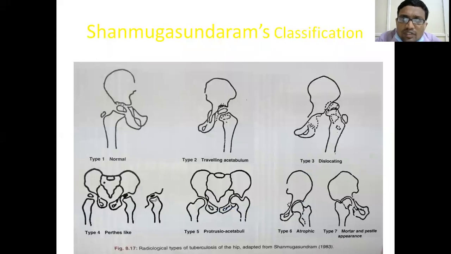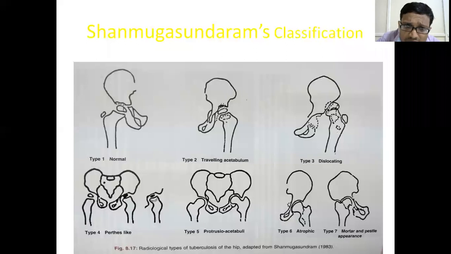Shanmugha Sundaram classified hip joint tuberculosis based on the appearance of the femoral head and acetabulum on radiographs. Seven types have been described. Here they are: the normal type, wandering acetabulum type, dislocating type, protrusive acetabulum type, and the mortar and pestle appearance. All these appearances are based on morphological appearances.